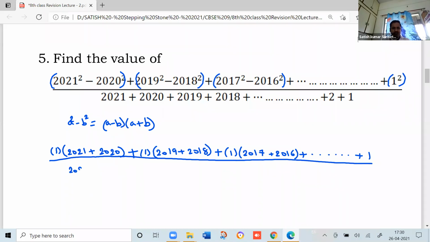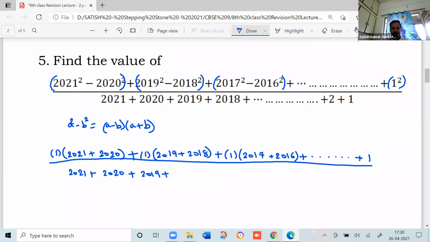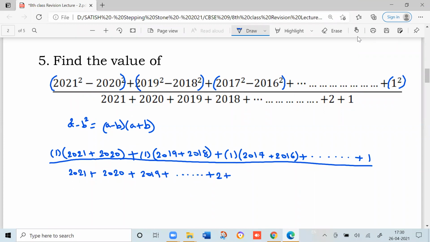So 2021 plus 2020 plus 2019 plus and so on. Observe the numerator now. Numerator is 1, 2, 3 and so on up to 2021.